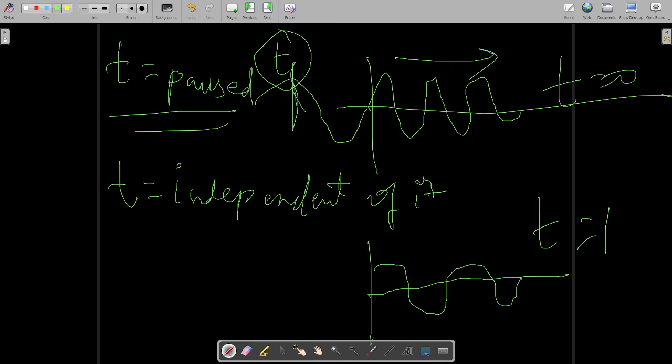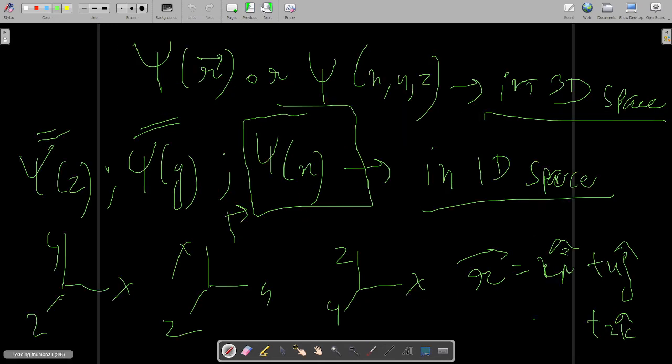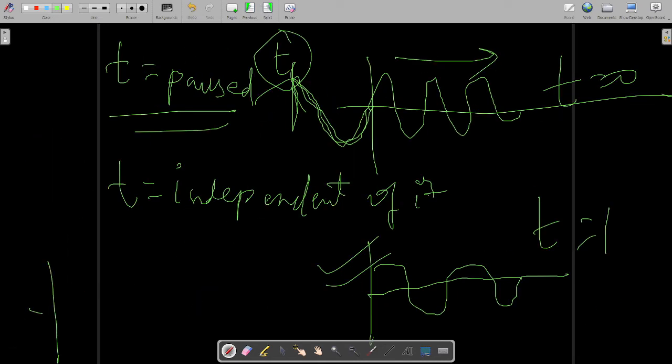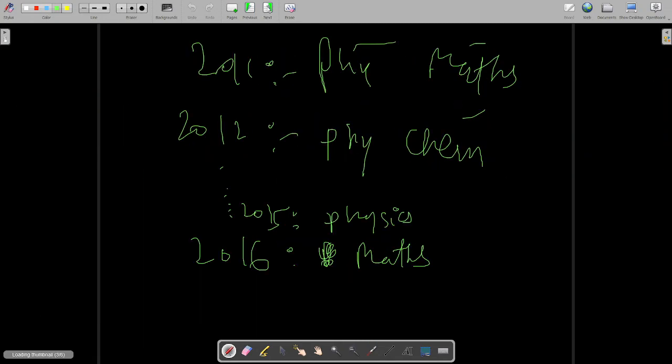So after the wave goes that much forward, you can clearly see that it will become like this. A propagating wave will propagate with time, but this is time independent, so it will be a standing wave, means it will be stationary. If it is like this, then it will be like this only, always.